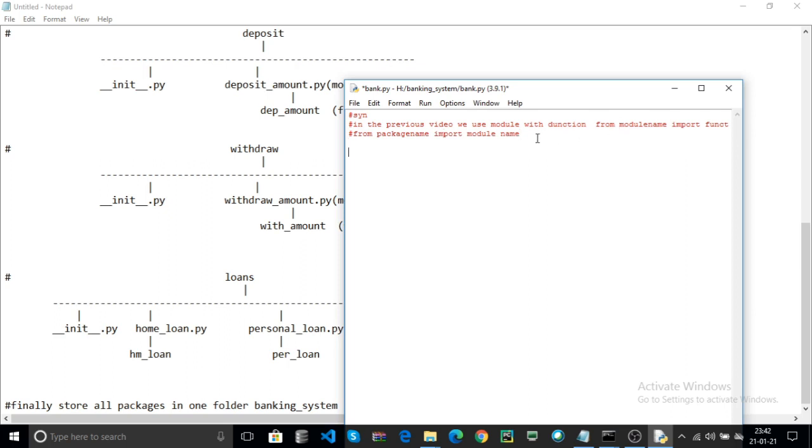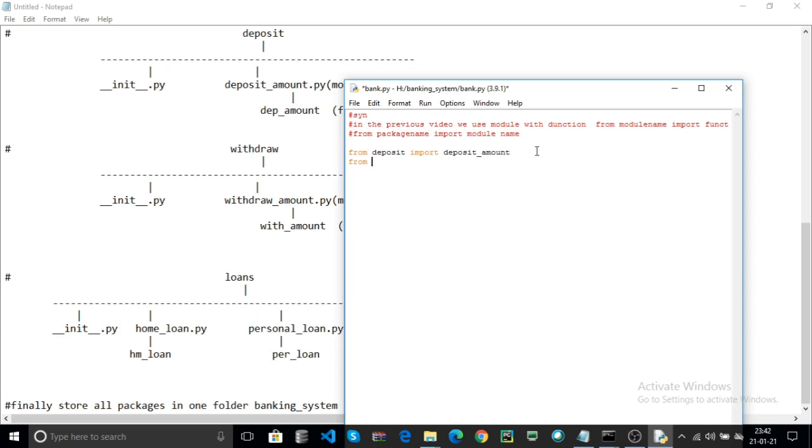Now here the package name is deposit. Here you can import your module name. Here the deposit module name is deposit_amount.py. Here deposit_amount is your module.